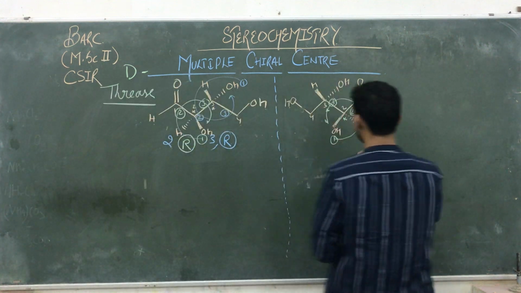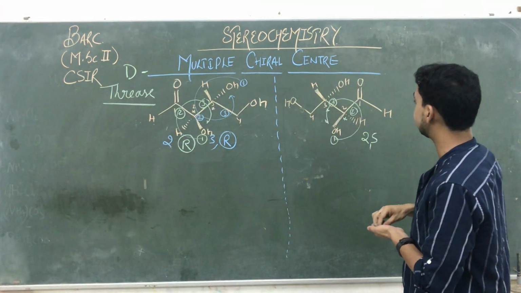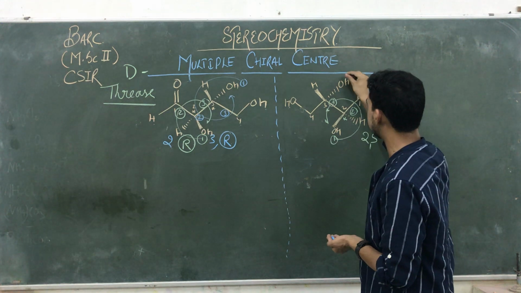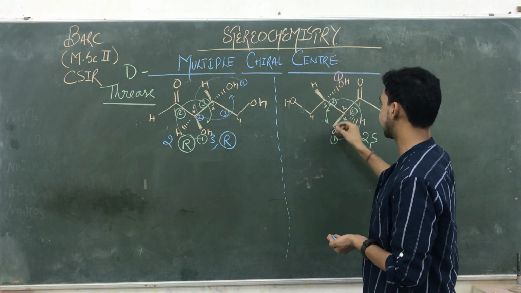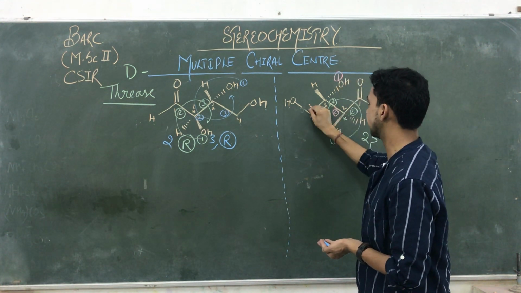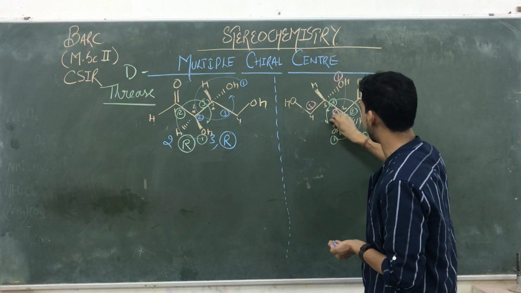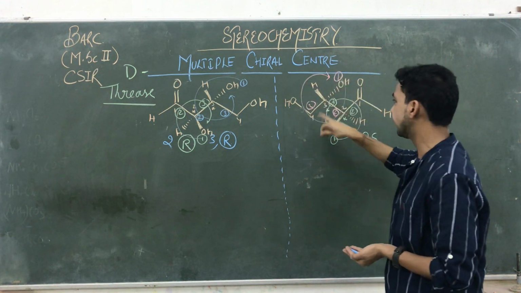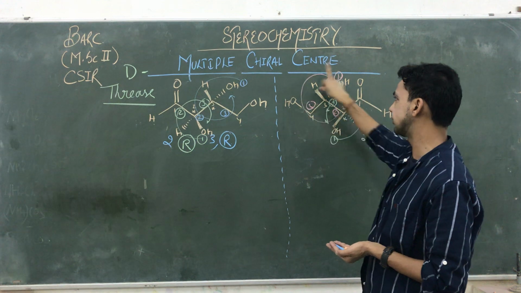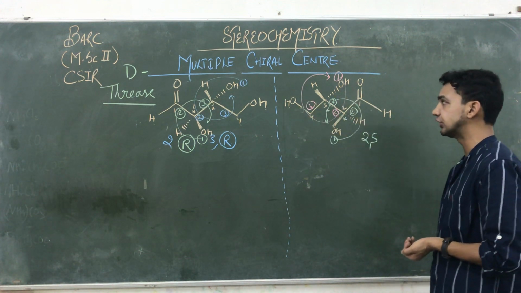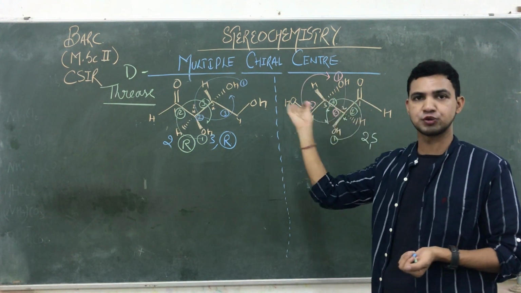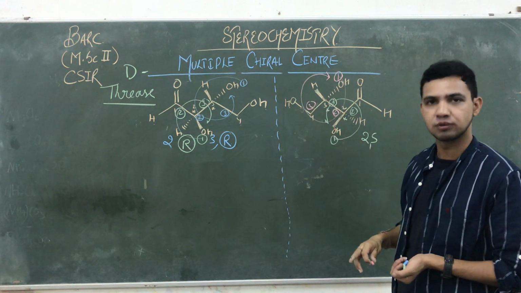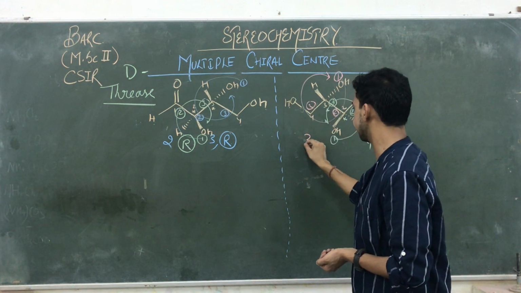Then we are going to find out the configurations at which position? Third position. So giving the priority to OH, then we are giving the priority to this one, then again this one. So we are working 1, 2 and 3. At the third position, according to this rotation, clockwise is R configuration, but here the lowest priority group is toward the observer, so its configuration is inverting here. So it's 3R.